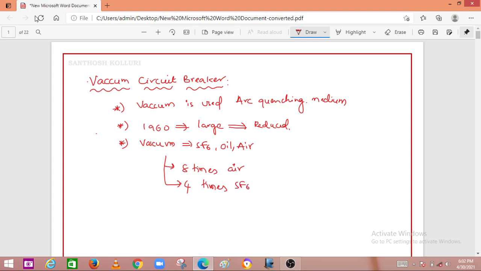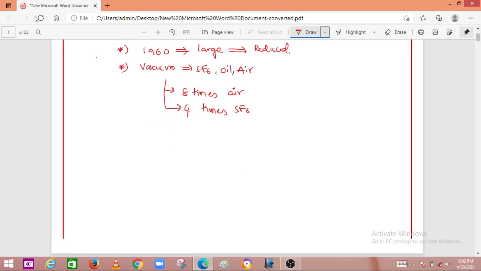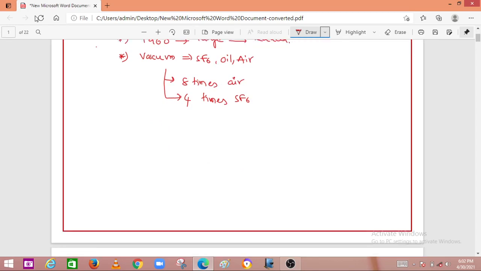So because of that, this vacuum circuit breaker is used for medium voltage applications.